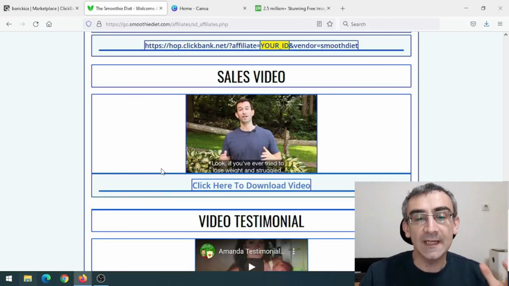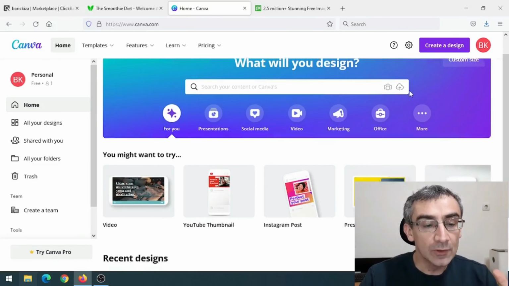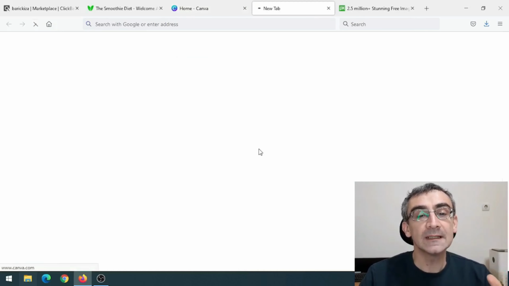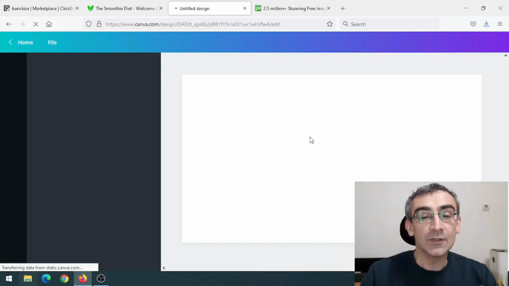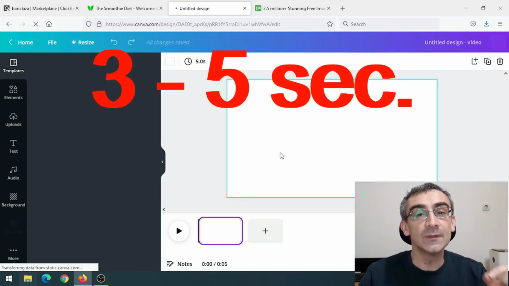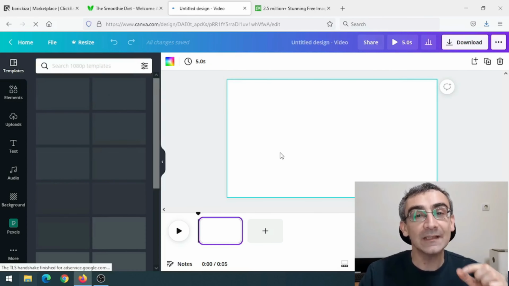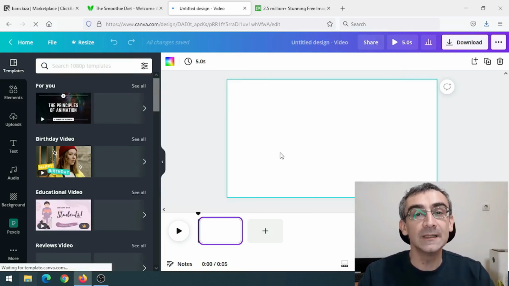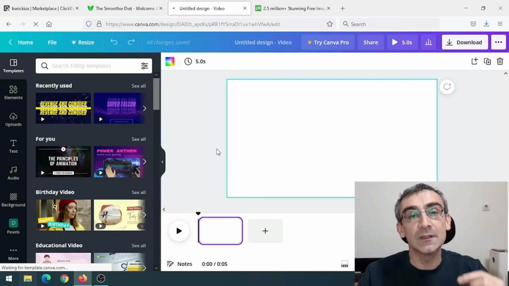And for that you can use any video editor that you want, or you can simply go on Canva and register for a free account. And what you need to do, you need to click here on video. And Canva will automatically give you the right dimensions for the video. So what we need to do, we need to add a first slide, a first 3 to 5 second short video that will catch their attention. And that video should be weird, should be unusual, something that will catch their attention and something that will hook them up to watch the rest of our video.